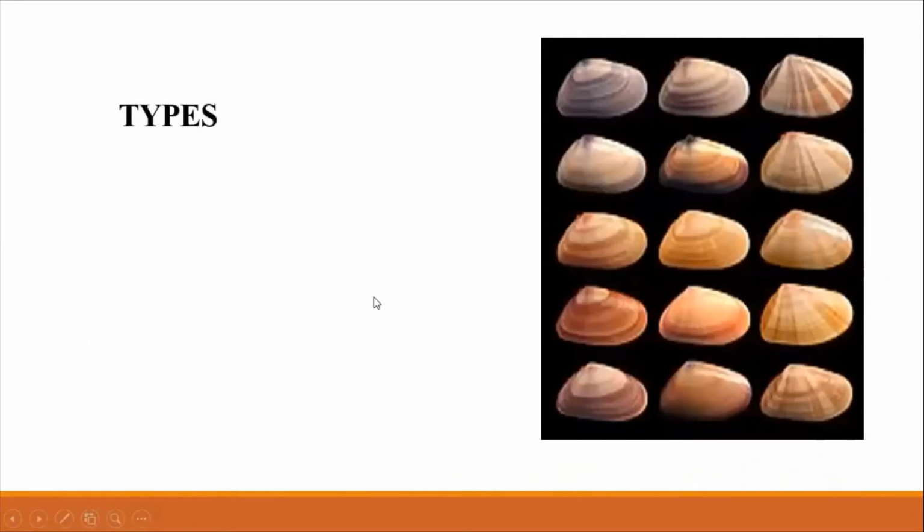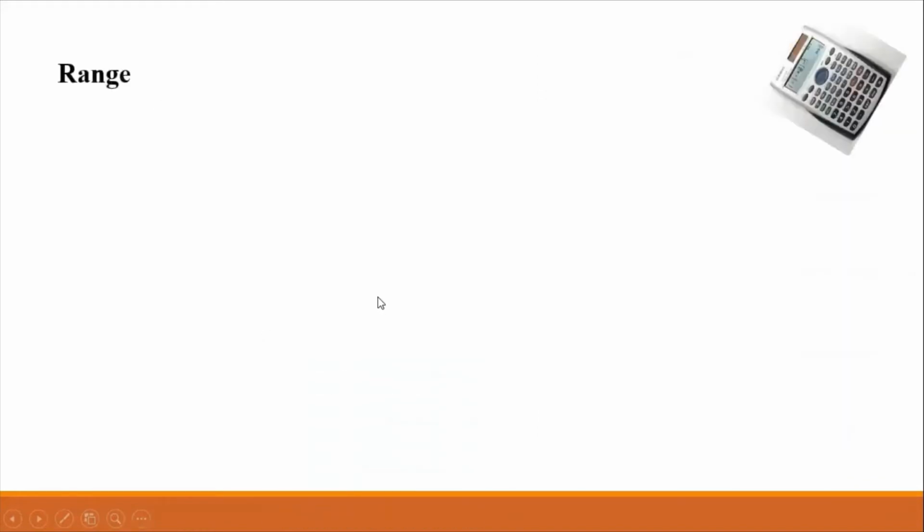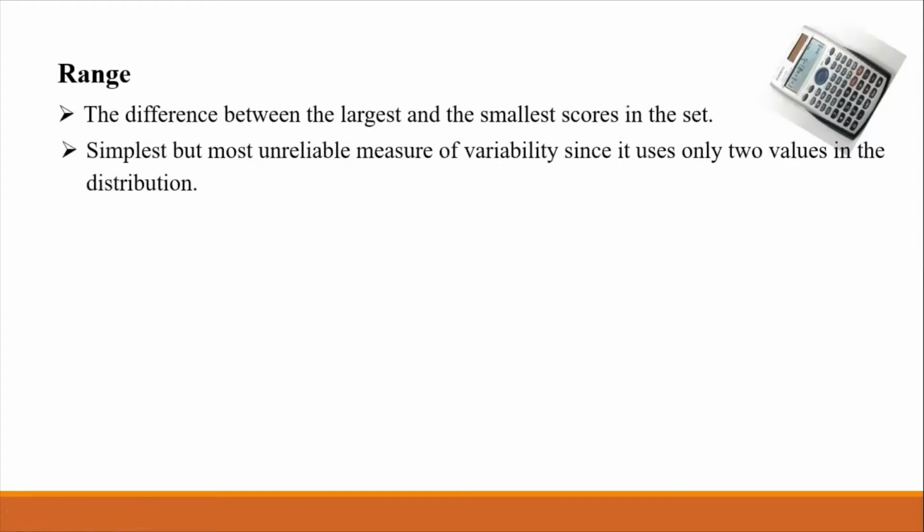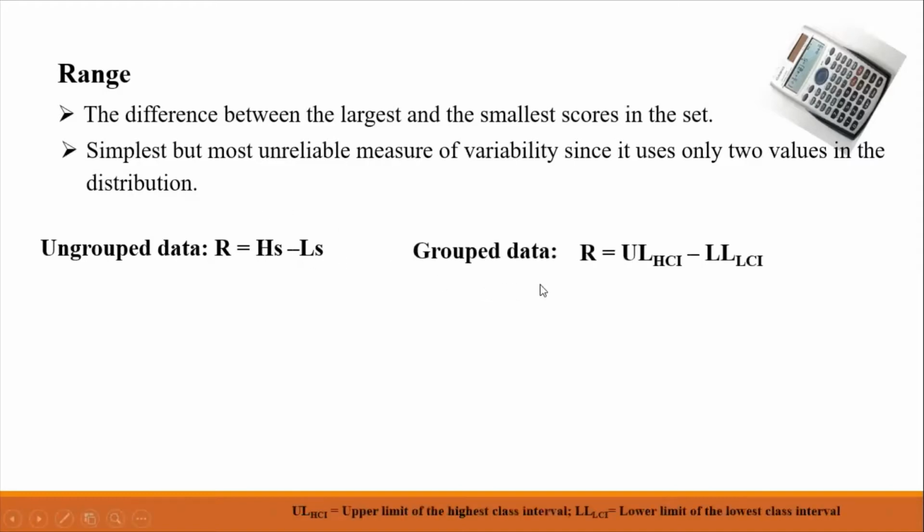There are three types of measures of variability. First is the range, second, variance, third is the standard deviation. The range is the difference between the largest and the smallest scores in the set. It is the simplest but most unreliable measure of variability since it uses only two values in the distribution. The range for ungrouped data can be obtained by the difference of the highest and the lowest score, while for group data, the range can be obtained by the difference of the upper limit of the highest class interval and the lower limit of the lowest class interval.